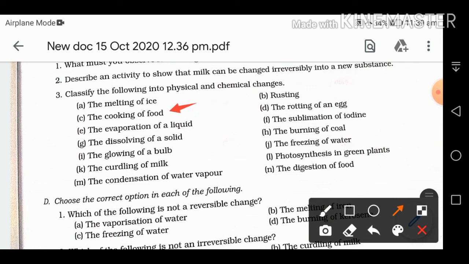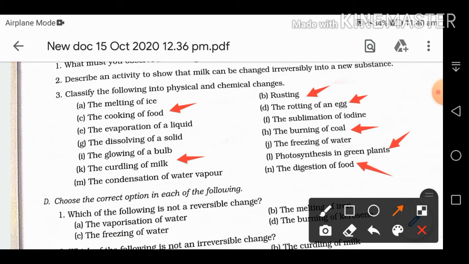The next is also physical, glowing of bulb physical, the curdling of milk chemical, the condensation of water vapors physical change, rusting is chemical change, rotting of an egg chemical, sublimation of iodine physical change, sublimation is a process in which solid directly converts into gas, the burning of coal chemical, photosynthesis in green plants also chemical change, digestion of food is also chemical change.